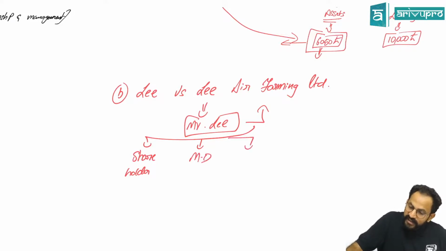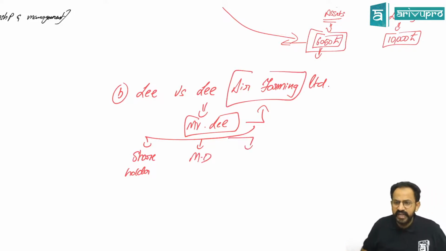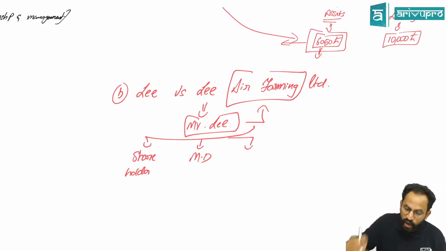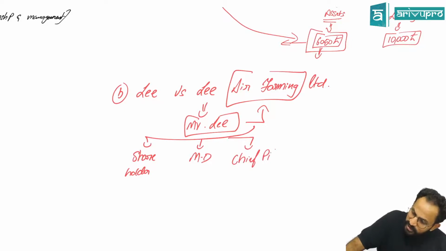And this is the Air Farming Limited. It was something related to driving an aeroplane. So this person was also the chief pilot. So he was also the pilot who used to get salary.